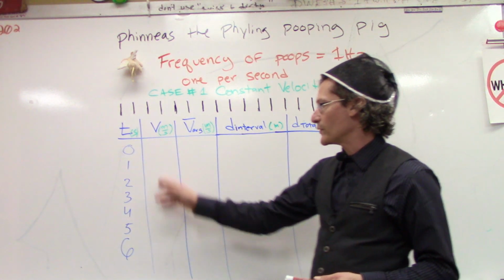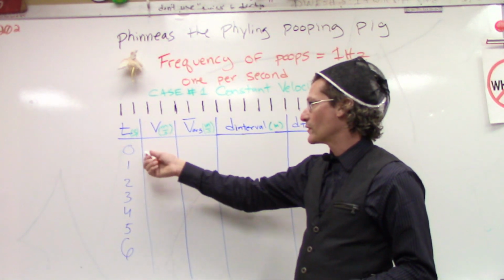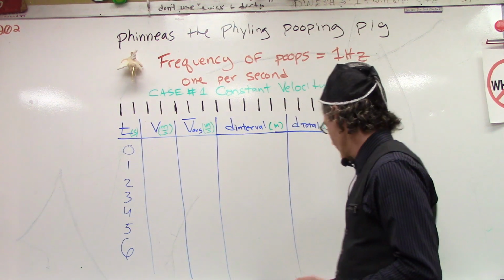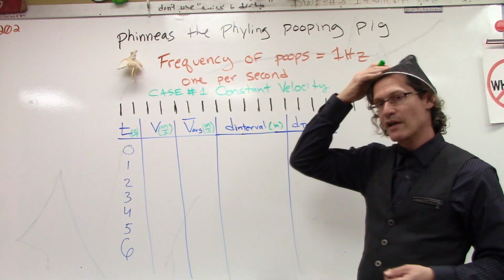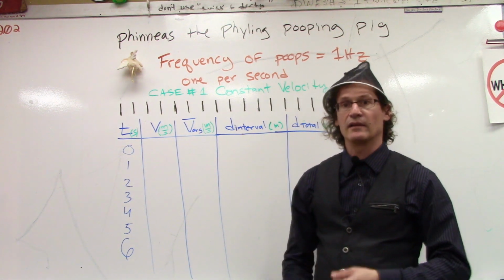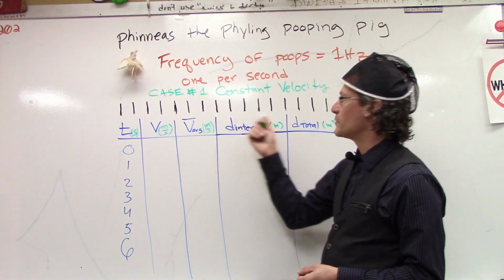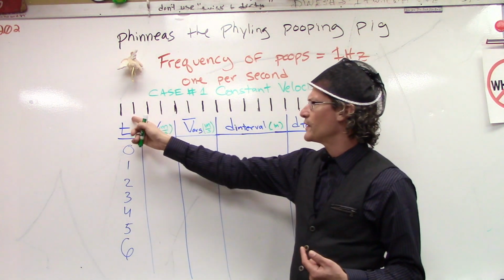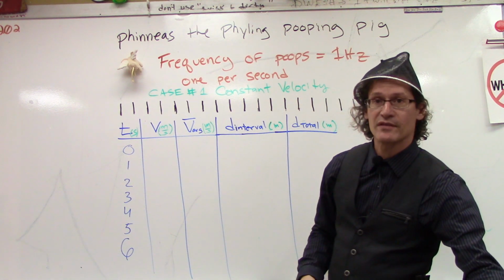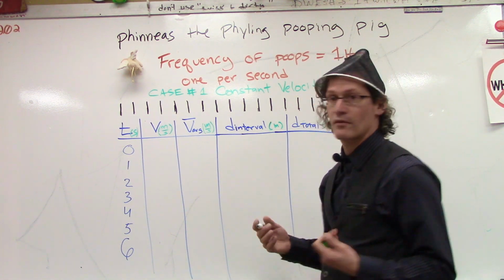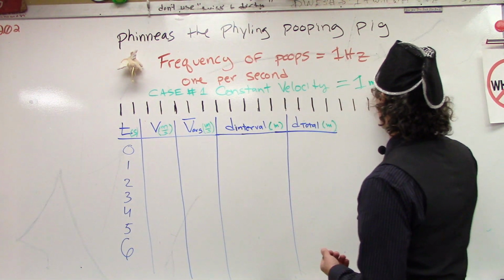I've got a little table here to at least track his first 6 poops. All right. We have time equals 0, 1, 2, 3, 4, 5, 6. And the velocity over here is going to be the same, so we got to choose that velocity. Let's say that the scale here is in meters. So each of these blocks represents 1 meter. And let's say he moves at a constant velocity. Keep it simple, 1 meter per second throughout. So the constant velocity is equal to 1 meter per second.